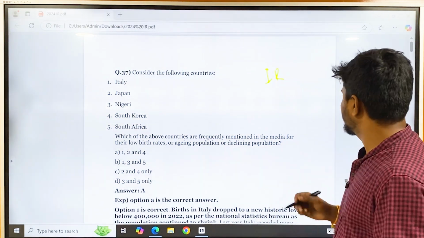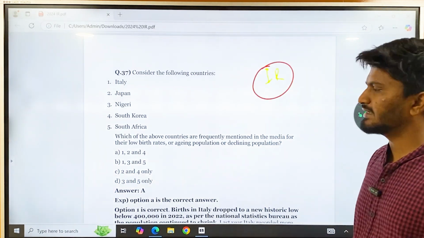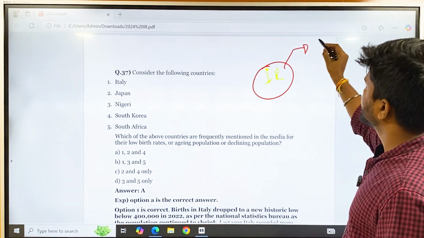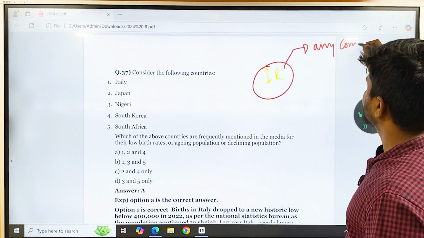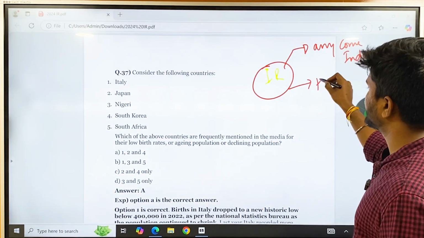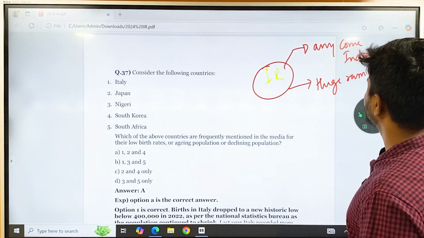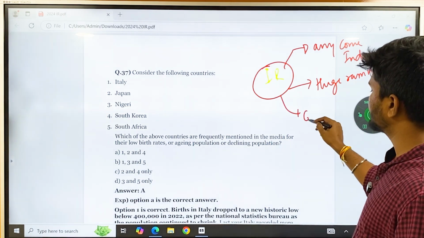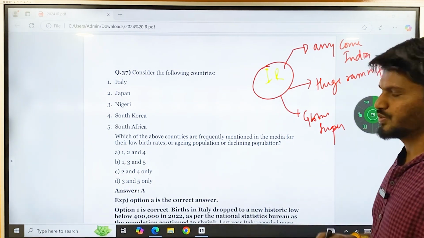Okay, so in IR, all those events which have any connection with India, or any events which have huge ramifications at the global level, or anything between the global superpowers becomes very important.